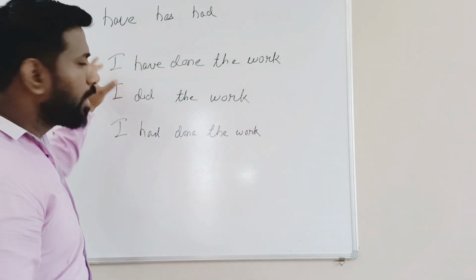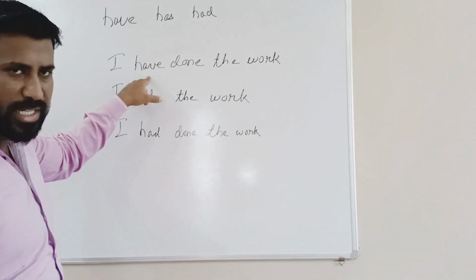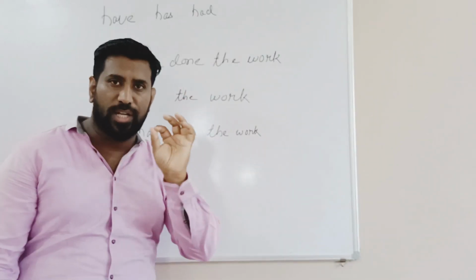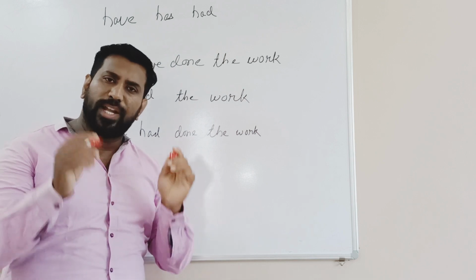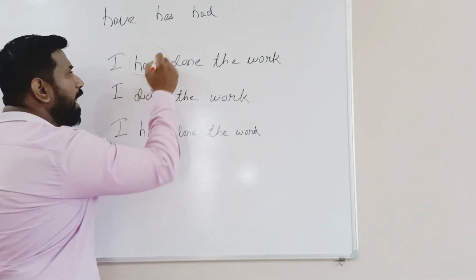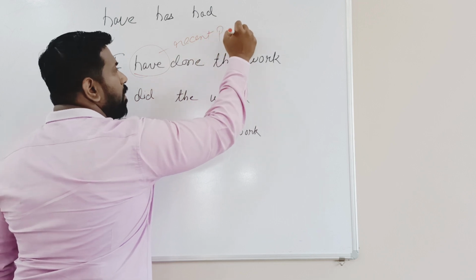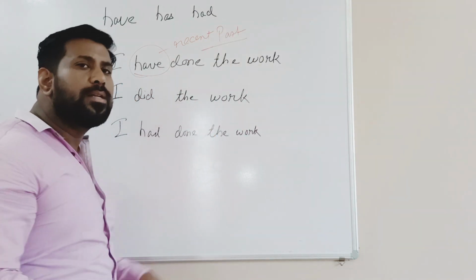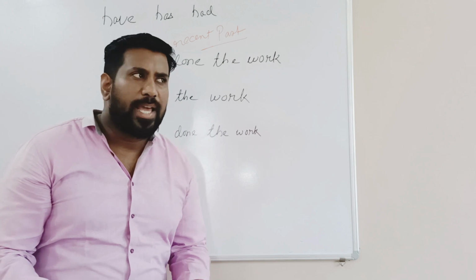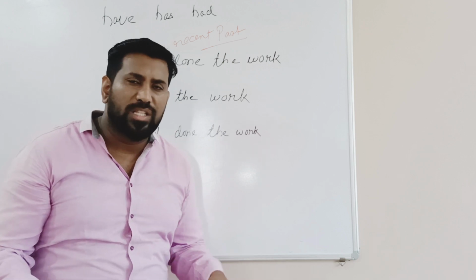Okay, so here I will explain that in the first sentence, it is written, I have done the work. So where do we use have? We use have in the recent past, where we have done something in the recent past, like I have done this now, I have done this today.